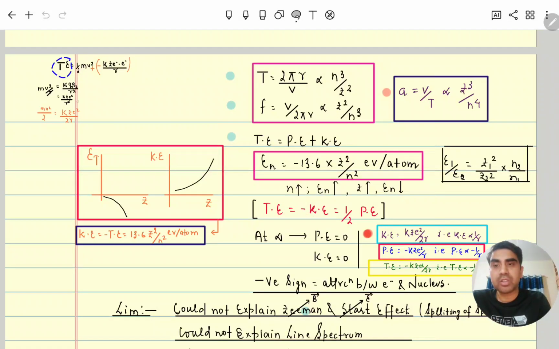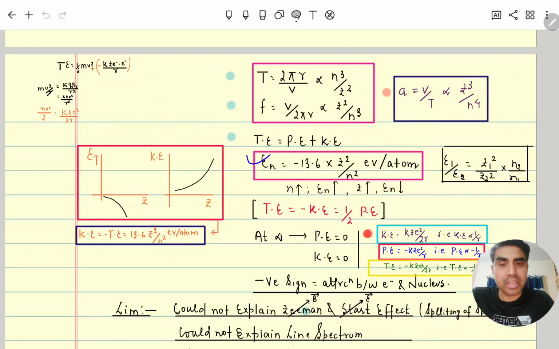Total energy is minus k Z e² divided by 2r, and potential energy is minus k Z e² by r, which means potential energy divided by 2 is the total energy. This relation is very useful.